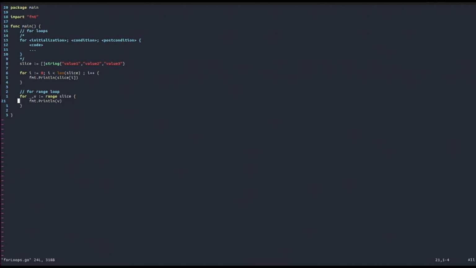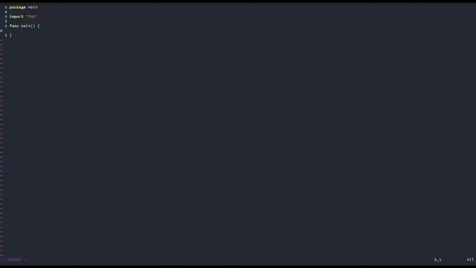So with this said, I think we have now said enough about for loops, and in the next video we will start looking at another very important concept in Golang, that of functions. So if you come from other languages, maybe you're already familiar with the concept of functions. But regardless, in this video we're going to introduce functions as if you never heard of them.